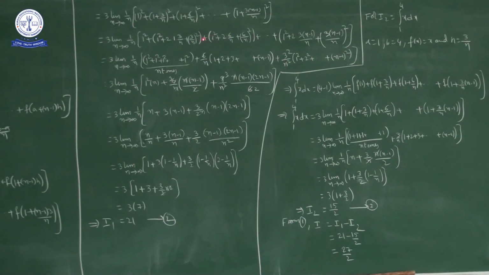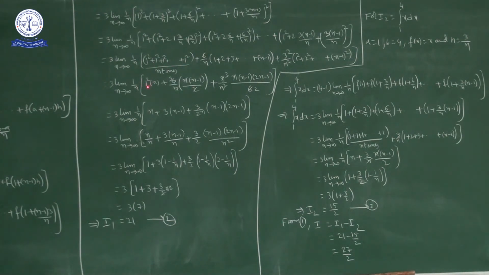So overall 3 by n whole square if I take common, so here 1 square, here 2 square, next term 3 square and so on up to n minus 1 whole square. So what we get, 3 by n whole square into 1 square plus 2 square plus 3 square and so on up to n minus 1 whole square. Okay. So 3 into limit n approaches infinity, 1 by n into 1 square plus 1 square plus 1 square and so on up to 1 square n times.